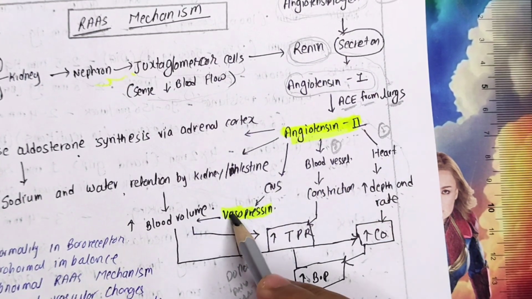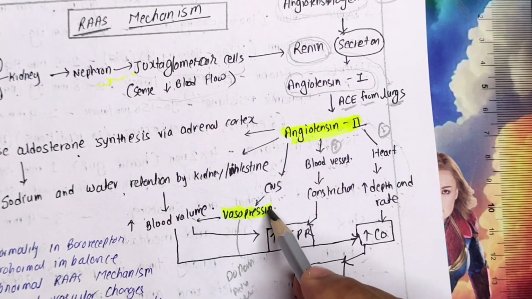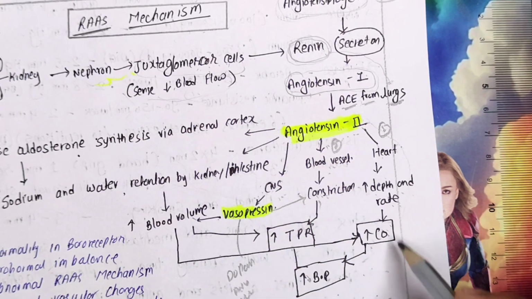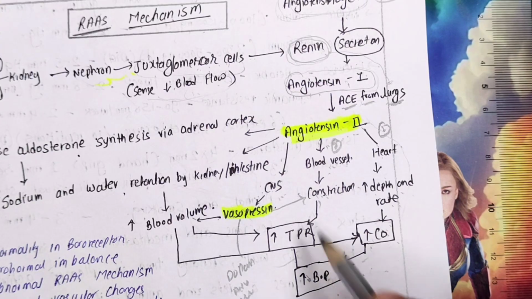Now this vasopressin will increase the blood volume, that is one way, and it will even constrict the blood vessels also, increasing the total peripheral resistance, increasing the cardiac output, ultimately leading to the increased BP.